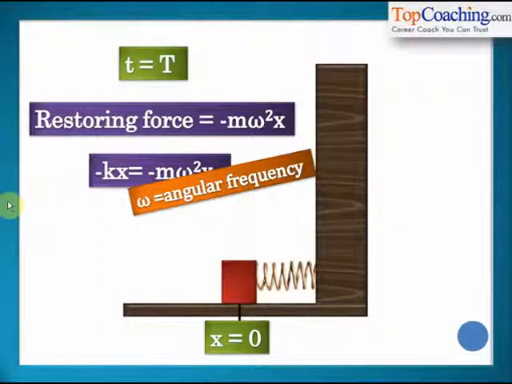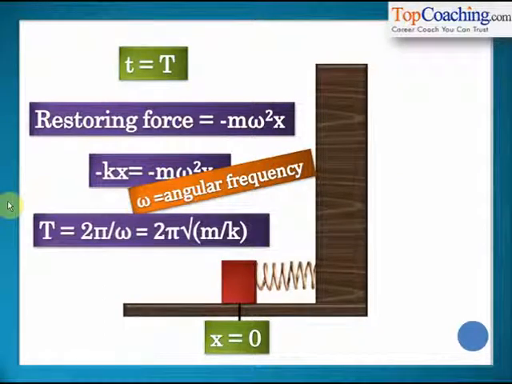However, we define a special term called angular frequency associated with the simple harmonic motion, to measure a certain property of the simple harmonic motion, the repetitive property of the simple harmonic motion, the frequency of repetition of the simple harmonic motion. Now this might seem weird, like where did this term come from? But we will learn in detail about angular frequency as we proceed in this chapter. For now, you can just understand that angular frequency is a certain term associated with simple harmonic motion, and also that the restoring force in simple harmonic motion is minus m omega square x.